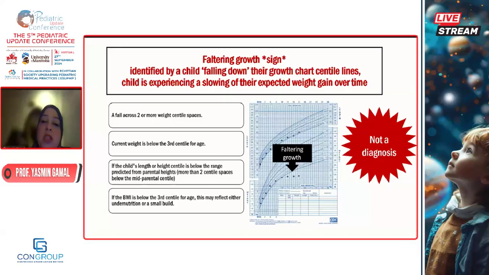There is plateauing of growth. And the first thing that we said about growth is that it should be ongoing. So it is not accepted for any visit, for the child that you are following, to stop growing. Once you have one visit, two visits with the child not gaining weight, for 6 months not gaining weight, or for 3 to 6 months not gaining height, this is an alarm that you should stop and assess this child fully.